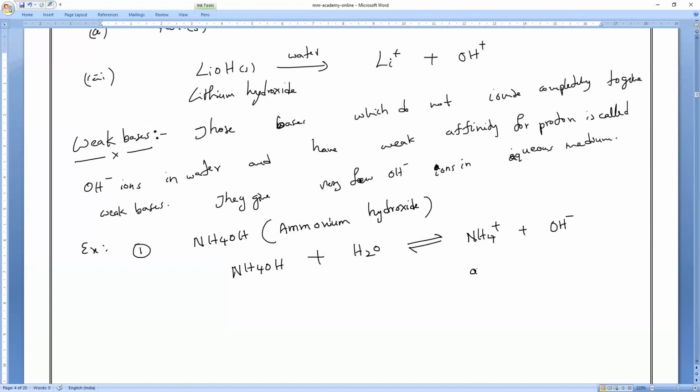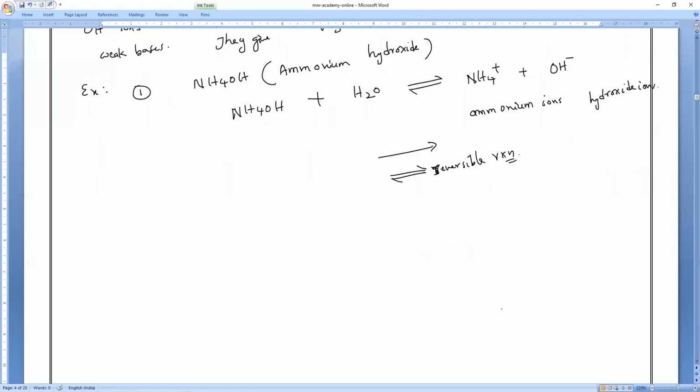So this is ammonium ions, not ammonia, ammonium ions. Plus, we are getting hydroxide ions. Always remember, if I put a single arrow, it is an irreversible reaction. If I put a double-sided arrow, it indicates a reversible reaction. That is what you have to remember.